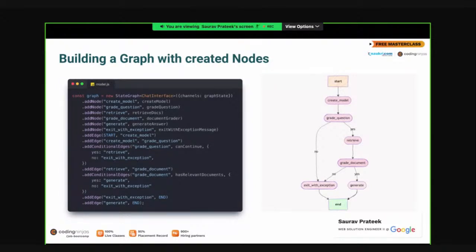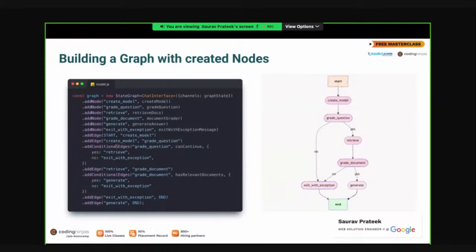Order of adding nodes does not matter, but order of adding edges matters because I'm not only adding edges, I'm connecting two nodes here. So in the first line, add edge, start to create model, I'm specifying that I want to start my graph by creating the model. After I am done with creating the model, I want to grade my question. That's why I have added another edge, create model to grade question.